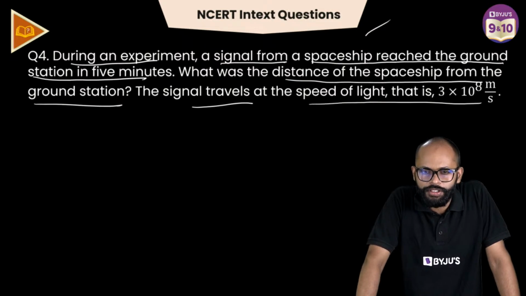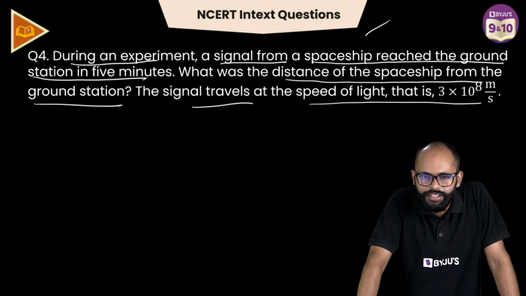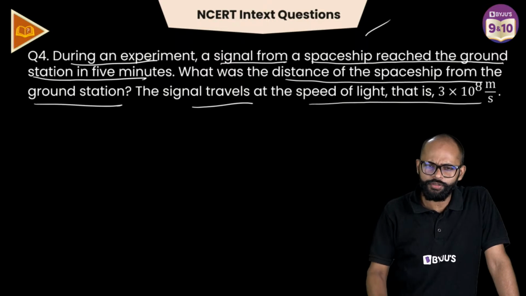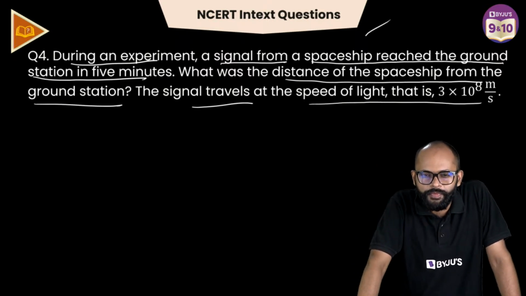Kavya, I answered this question, na? 3 into 10 to the power of 8. Okay. Achha, that is the question. Oh, you have given the answer. 300 seconds. Okay. Speed. Okay. 900. Shivam. Okay. I got the answer. So Ramya, confused. It's okay. I'll explain. Don't worry. Speed by time.